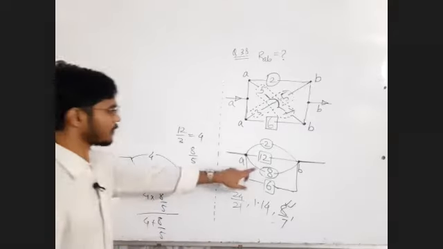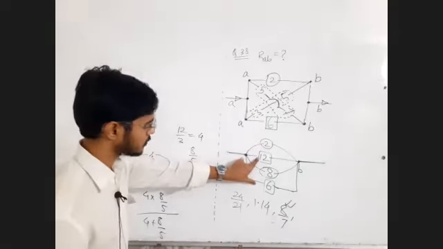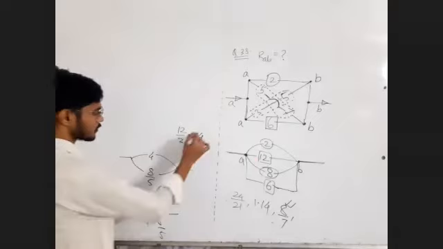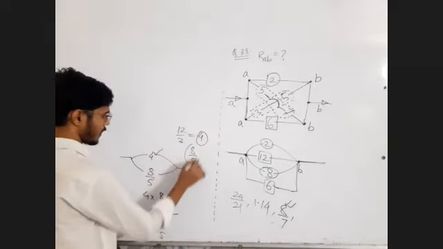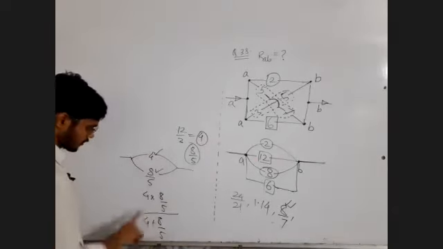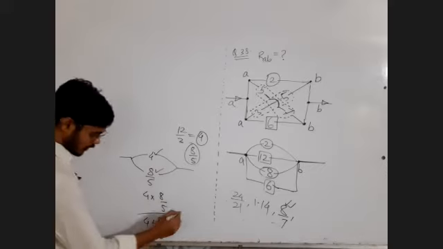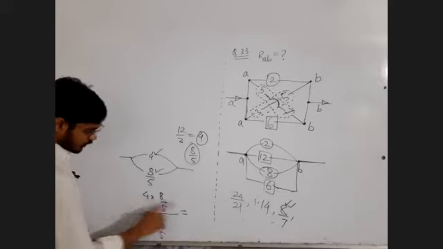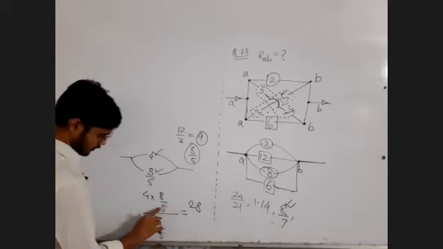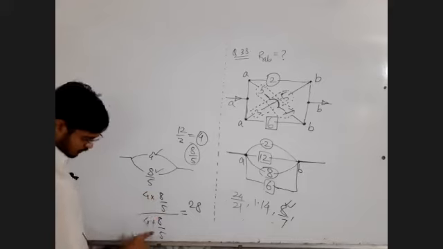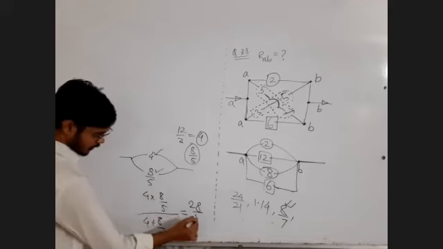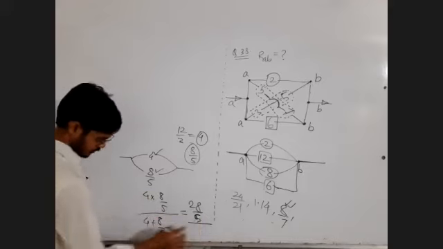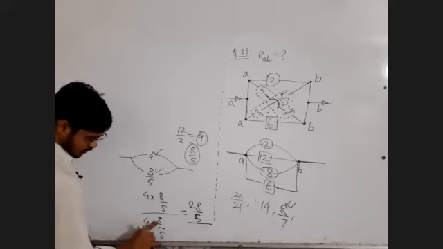So that 8 upon 5 and this 4 are in parallel, R1 R2 upon R1 plus R2. Here it should be 28, sorry, my mistake.